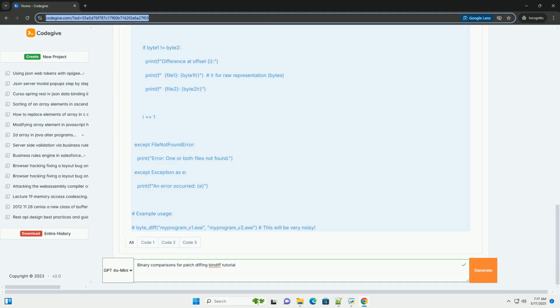Example, a simple bug fix scenario. Let's say myprogram_v1.exe had a buffer overflow vulnerability. In myprogram_v2.exe, this was fixed. 1. BinDiff analysis: after loading the binaries, you notice that a function called process_input has a low similarity score. 2. CFG view: the CFG view shows that a section of code in process_input is colored red in